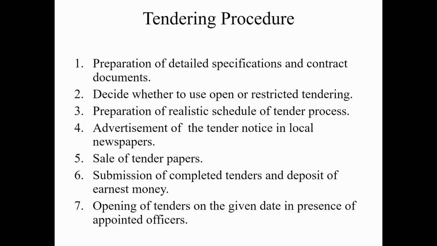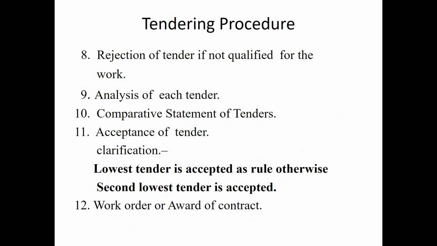Tendering procedure. Number 1, preparation of detailed specifications and contract documents. Number 2, decide whether to use open or restricted tendering. Third one, preparation of realistic schedule of tender process. Number 4, advertisement of the tender notice in local newspapers. Number 5, sale of tender papers. Number 6, submission of completed tenders and deposit of earnest money. Number 7, opening of tenders on the given date in the presence of appointed officers. Number 8, rejection of tender if not qualified for the work. Number 9, analysis of each tender. Number 10, comparative statement of tenders. Number 11, acceptance of tenders.